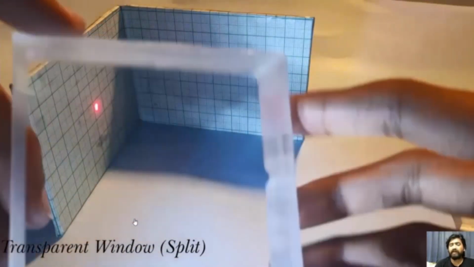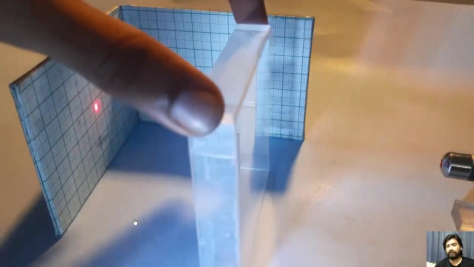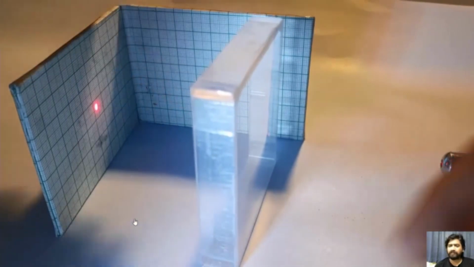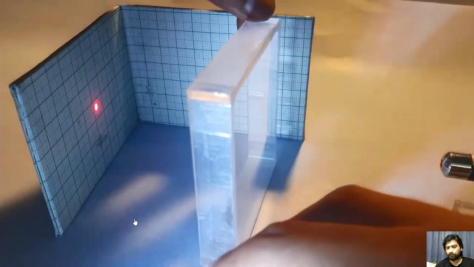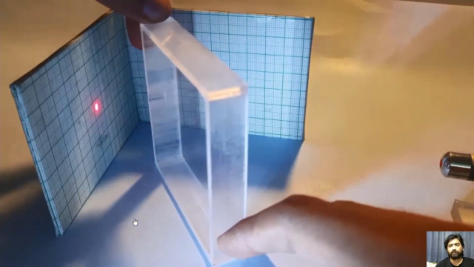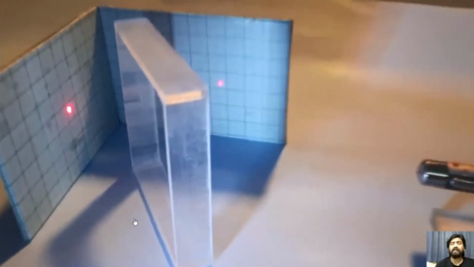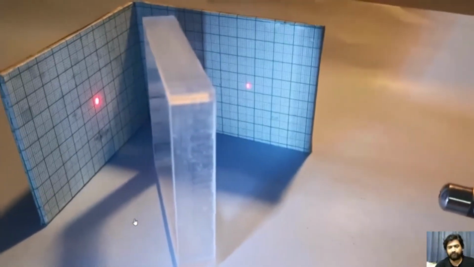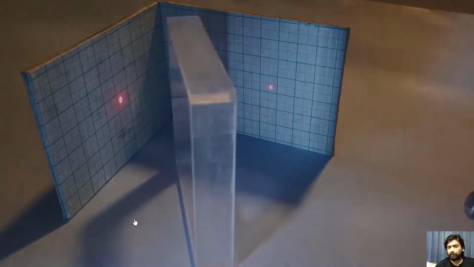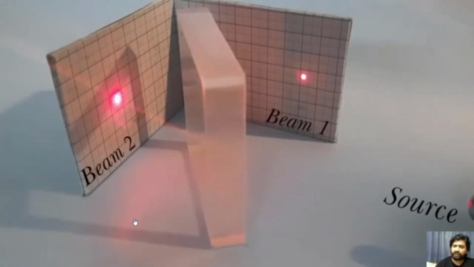Some of it will get reflected as well. We will utilize that advantage and place this window, which we are calling the splitting window, in an appropriate way such that two spots will be observed, one on the back side screen and another on the right side screen. Here it can be observed, now we have two spots and they are generated from the same source. So the laser beam got split into two.